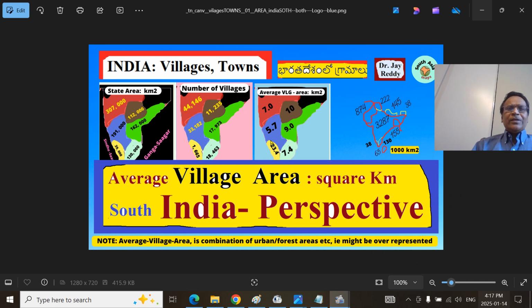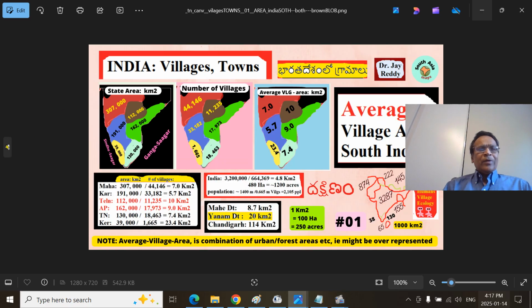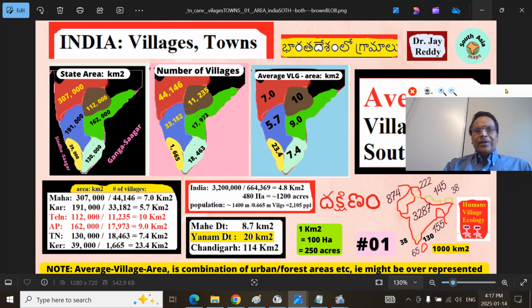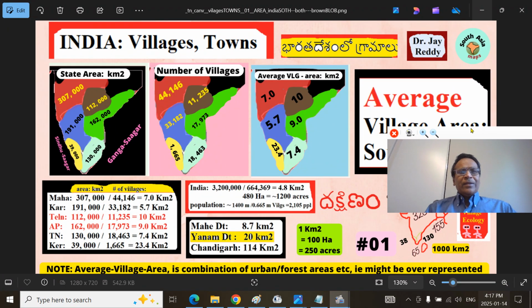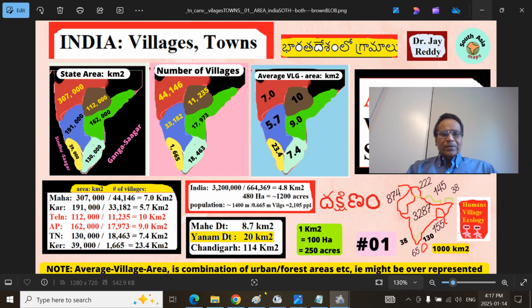This is the Seemandhra Pradesh province, and 9 square kilometers is the average size of the village. How I came to this, the area and number of villages, and you got that product, those concepts I explained in detail. You can look at them in the appropriate folder. This is at the beginning of this village series.